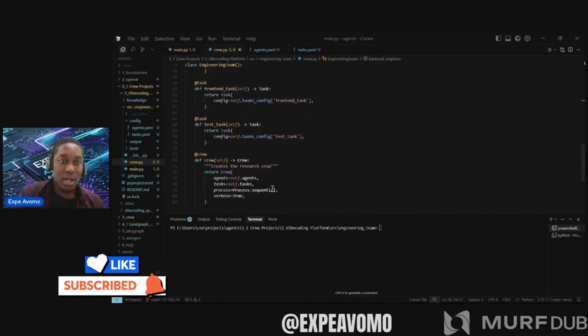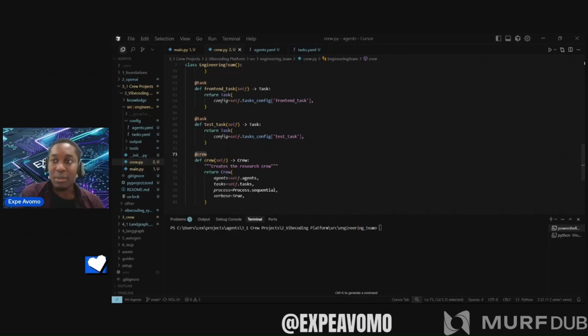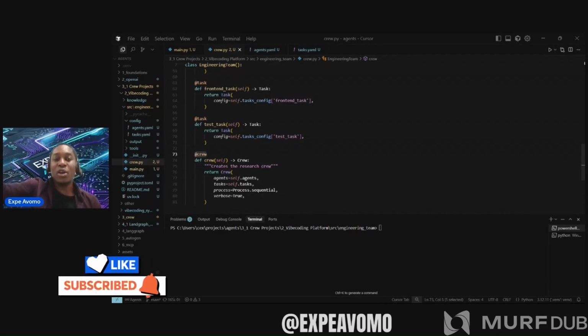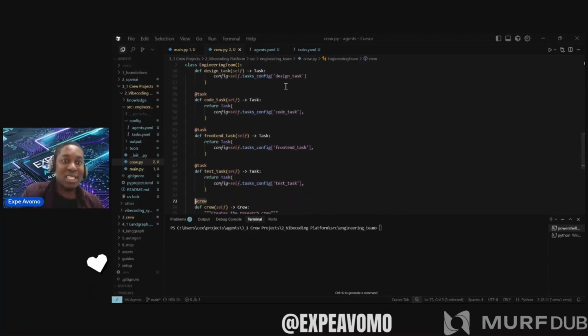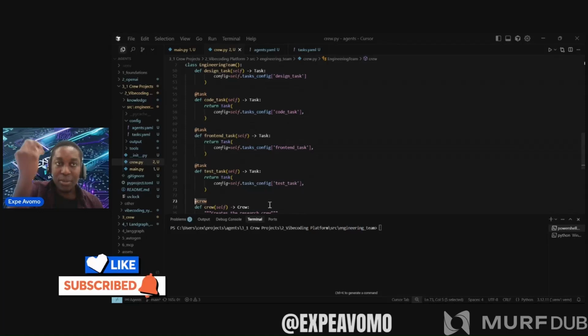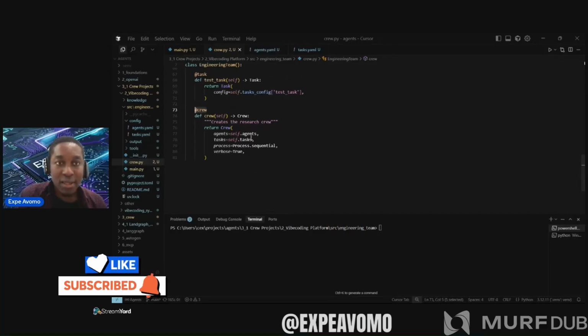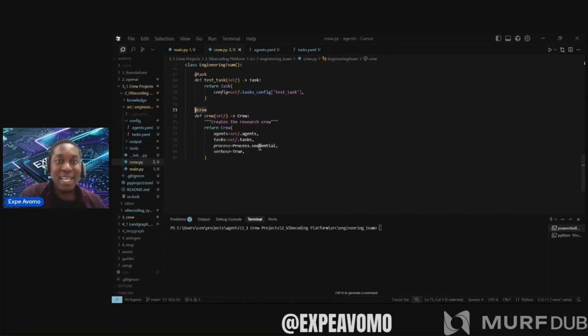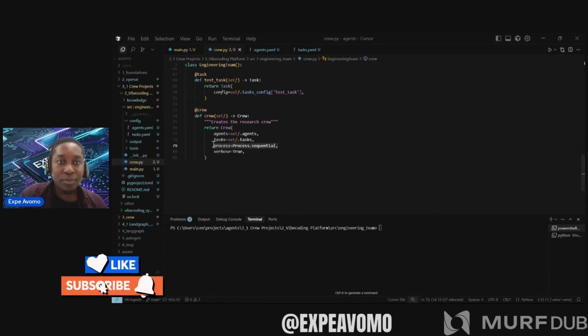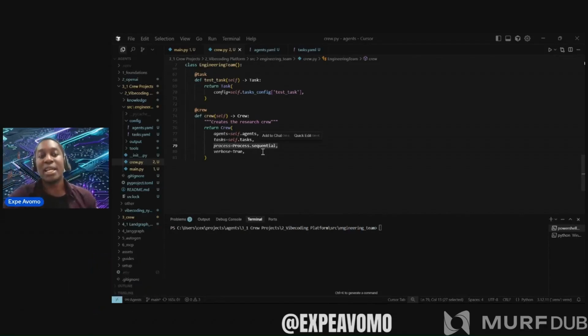Another thing I want to show you is that when we define the crew function here, remember, above we had the crew base decorator, the class that encompasses everything. If you look at the indentation, the crew base class, which we've called engineering team, has all the others indented under it, because it's the main class of the CrewAI project that encompasses everything. Now we come to the crew decorator, and I want to show you typical code. We take the agents and the tasks and pass them here, and this is the important thing I want you to see: the process, the type of architecture this CrewAI project will use.